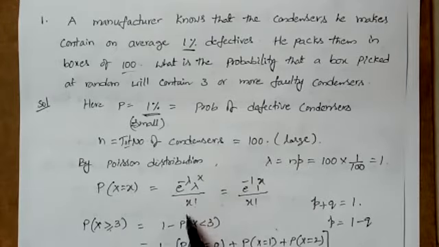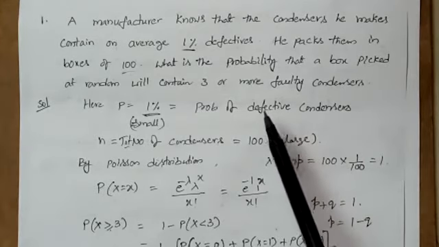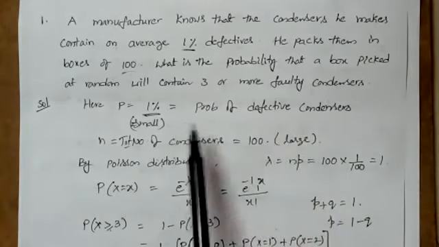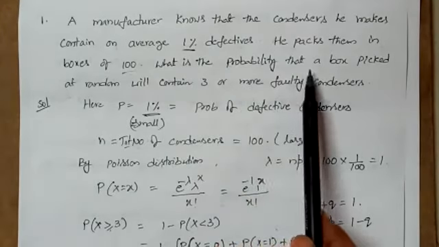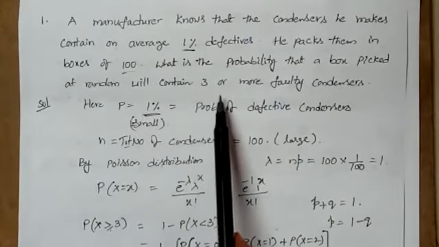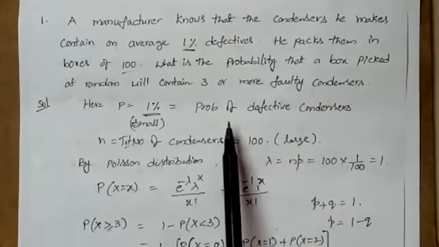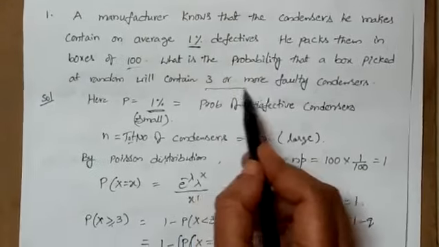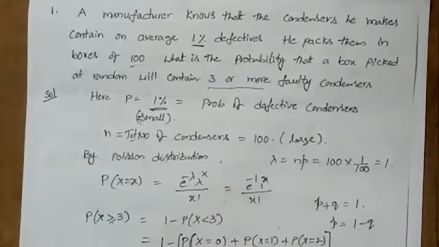Next, what is the value of x? This x is always in the question asked in the final line. So what is the question asked here? What is the probability that a box picked at random will contain 3 or more faulty condensers? So 3 or more. This is the case for the x value. So I am taking the probability of x greater than or equal to 3.